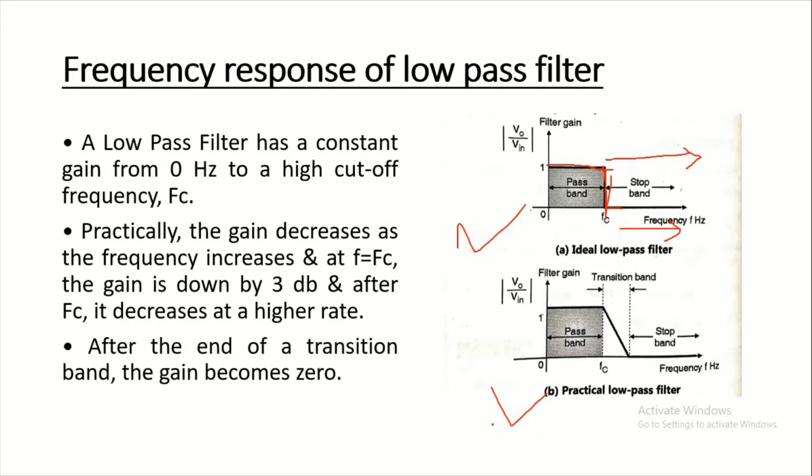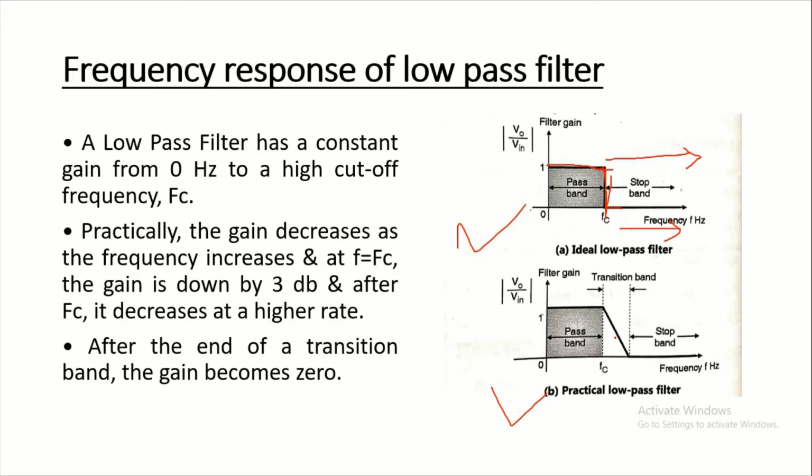Figure B shows the frequency response of the practical low pass filter. It shows that the filter gain does not change suddenly at f equal to Fc. In the ideal case the gain drops to 0 at Fc, but in a practical filter it does not change suddenly.